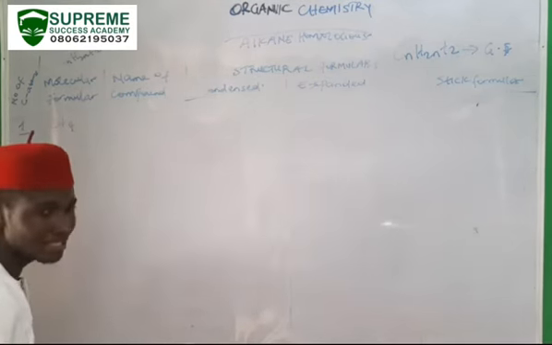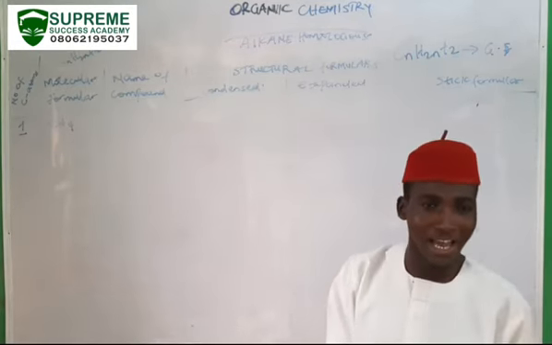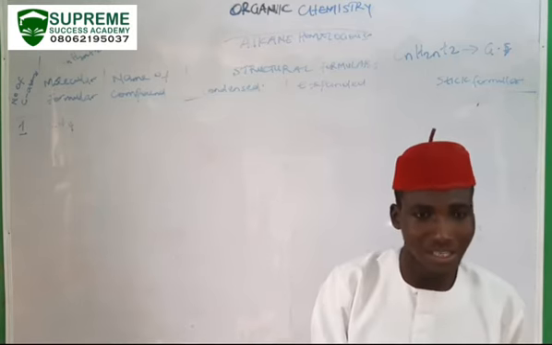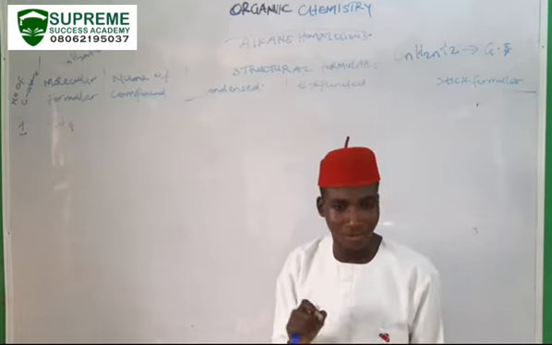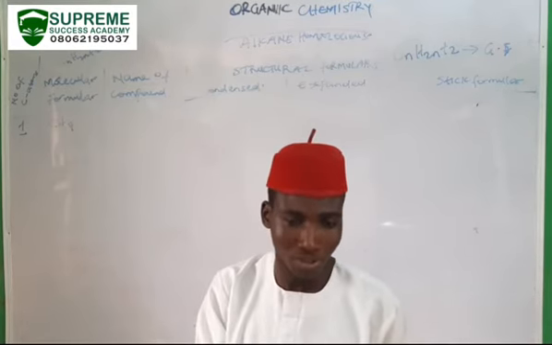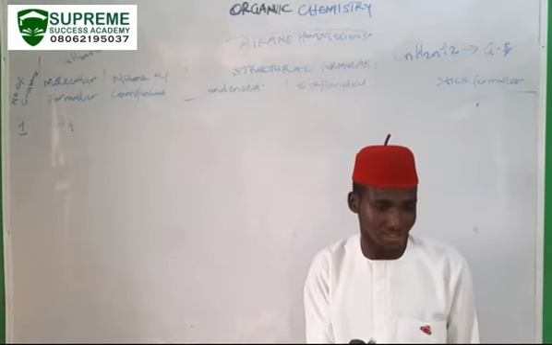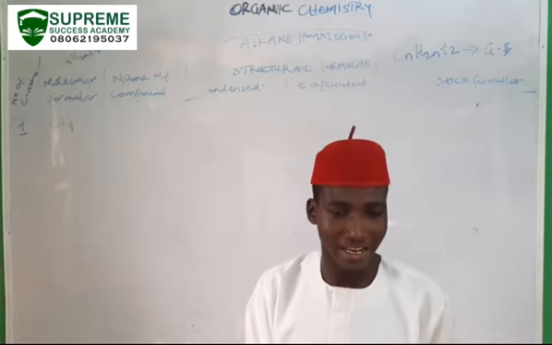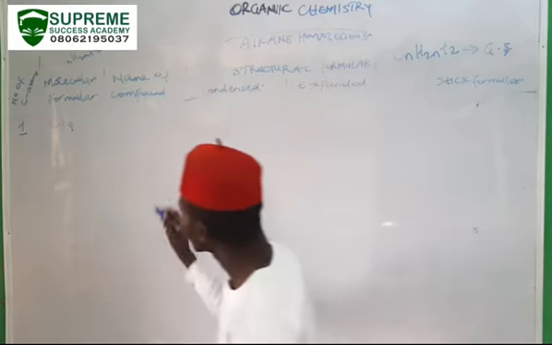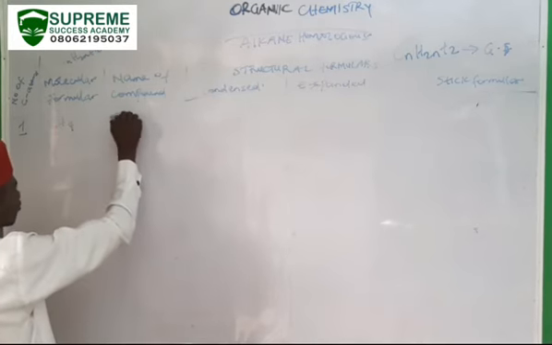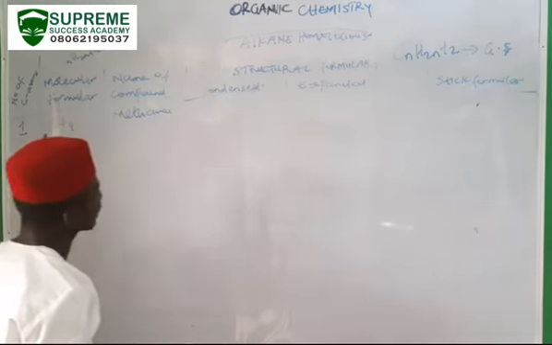And the name of this compound, when it is 1 carbon, we say it is meth. When it is 2 carbons, eth. 3 carbons, prop. 4 carbons, but. 5 carbons, pent. 6 carbons, hex. 7 carbons, hept. 8 carbons, oct. 9 carbons, non, while the 10 carbon is dec. So we're coming back: the name of the compound here is meth, because 1 carbon is meth, and it is an alkane, so we have methane. What would be the expanded formula?